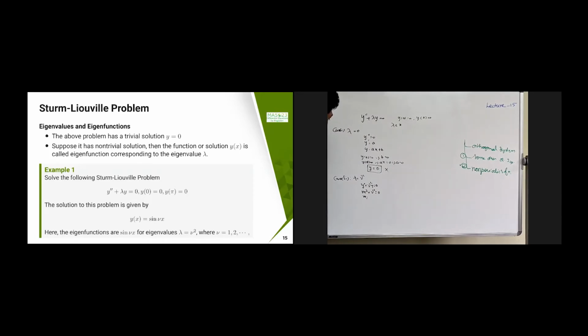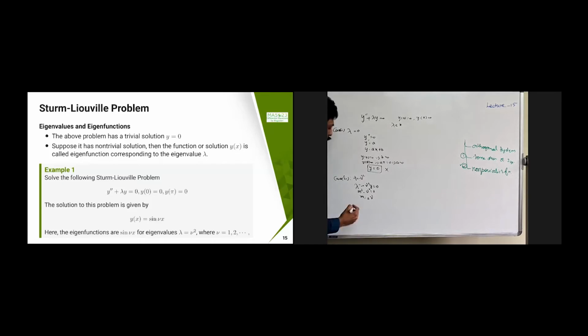Let me deal with the other case first. Lambda equal to minus mu square. Let's deal with the lambda equal to minus mu square case first, and then we'll go for lambda equal to mu square. In this case it becomes y double dash minus mu square y equal to 0. Therefore the auxiliary equation is m square minus mu square equal to 0, so m equal to plus or minus mu.